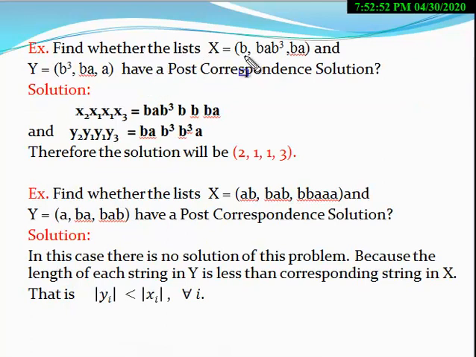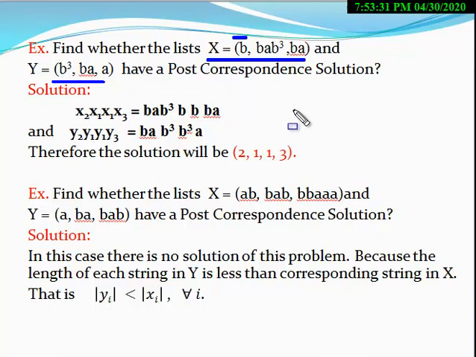The next problem is: you are given x equal to this and y equal to this, and you have to find the solution of this problem. Clearly you apply the same procedure. Here you have to match this. The first symbol in X is A, B and in Y it is also B, so you can start from the first element.